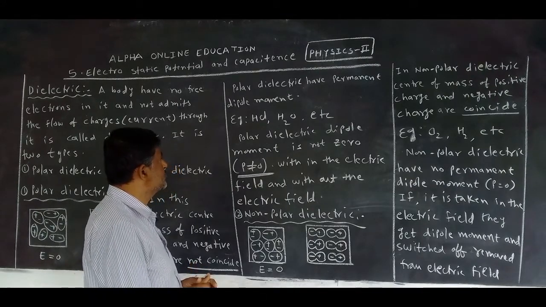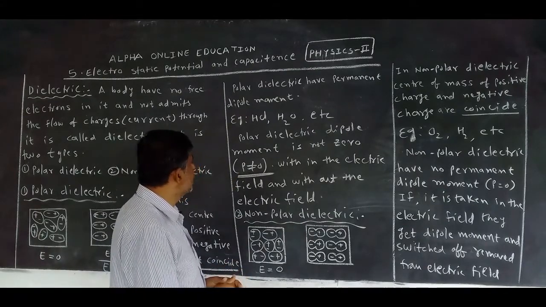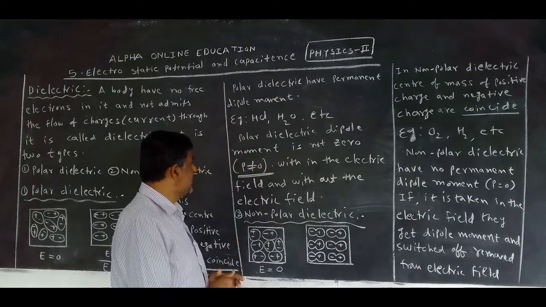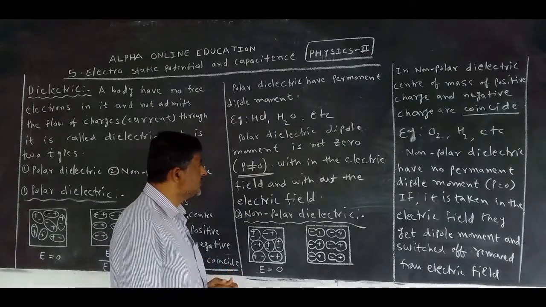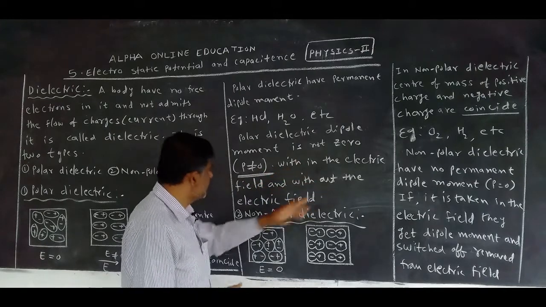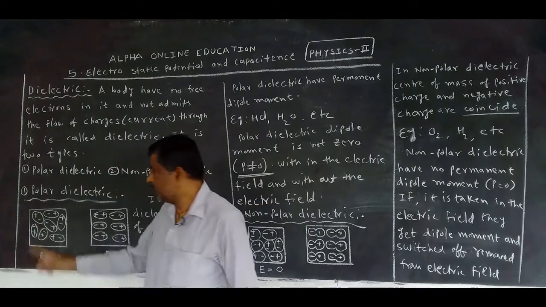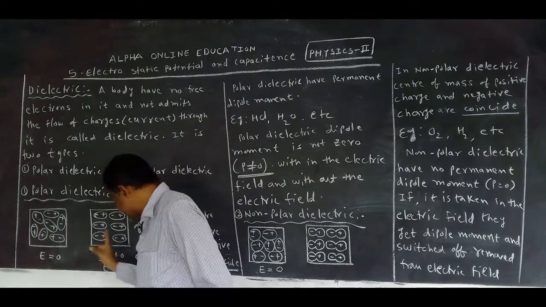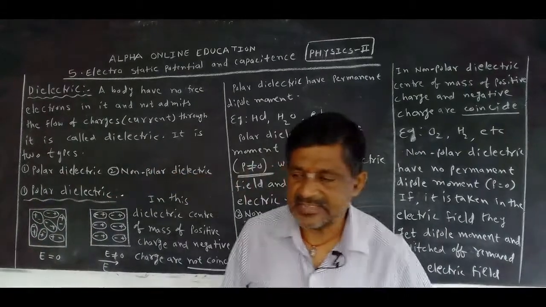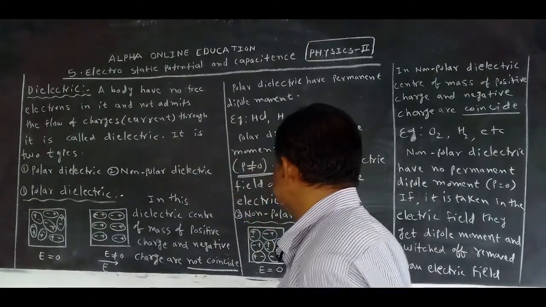Which one is the example? Polar dielectrics. In a polar dielectric, the dipole moment is not zero. That's why P is not equal to 0, within the electric field and without the electric field. Means if you take a polar dielectric, without the electric field, it has a permanent dipole moment. That's why P is not equal to 0.